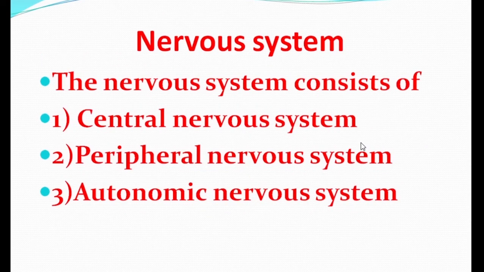Now we are going to another topic, that is the nervous system. The nervous system consists of three systems: the central nervous system, CNS; the peripheral nervous system, PNS; and the autonomic nervous system, ANS. These are the main parts of the nervous system.